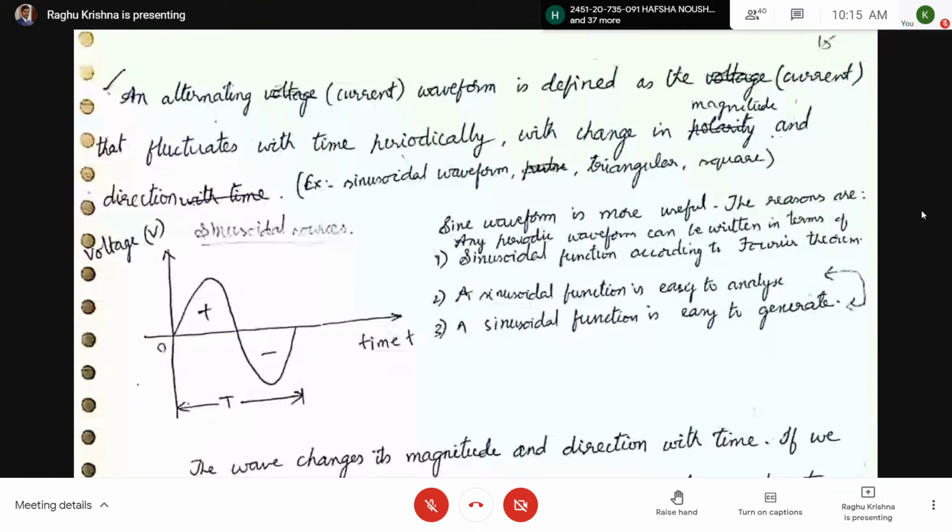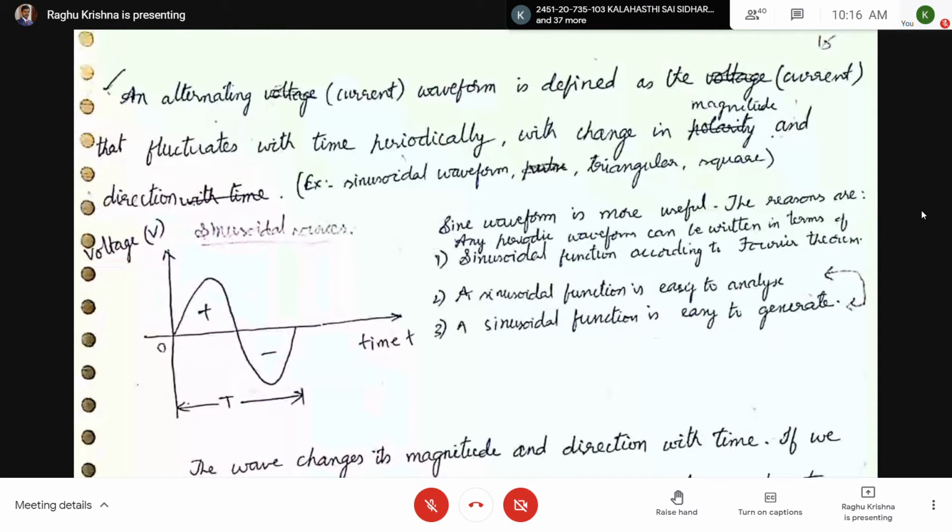First, let us see the sinusoidal waveform. You can see a sine wave. Here, I have drawn a sine waveform. The x-axis is time, the y-axis is voltage, or you can take current. First it is positive and it is going to negative. So the magnitude is positive and it is going to negative. After negative, again it will go to positive. I have drawn only one wave, one cycle.